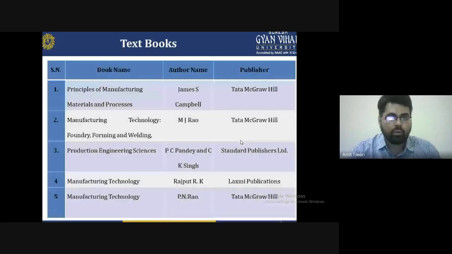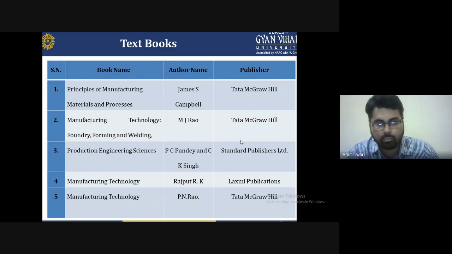Now at the end of the lecture, I recommend some books to understand the manufacturing technology series: Principles of Manufacturing Materials and Processes by James and Campbell; Manufacturing Technology, Foundry Forming and Welding by M.J. Rao, Tata McGraw-Hill publisher; Production Engineering Science by P.C. Pandey and C.K. Singh, Standard Publisher; Manufacturing Technology by R.K. Rajput, Laxmi Publications; and Manufacturing Technology by P.N. Rao, Tata McGraw-Hill. All these books are recommended for the manufacturing technology lecture series.